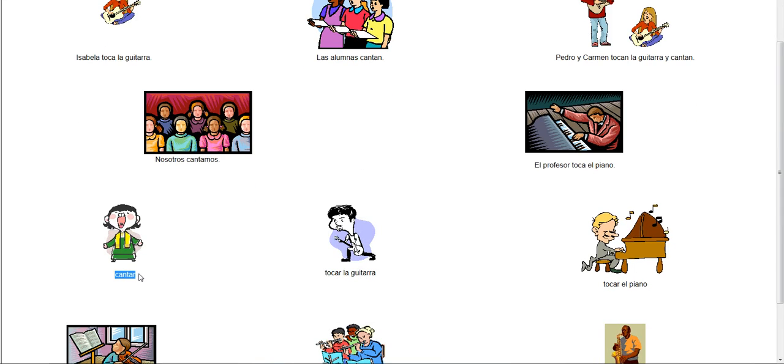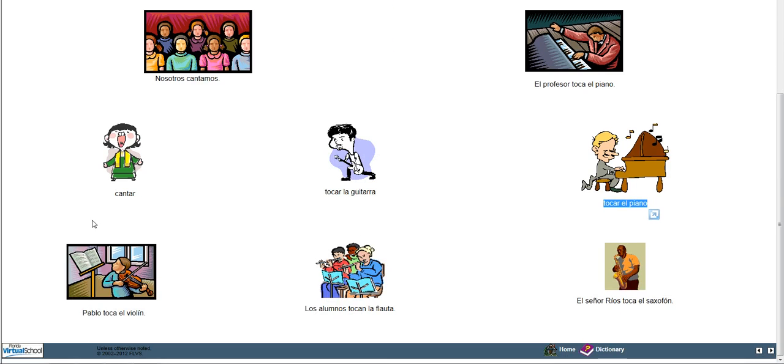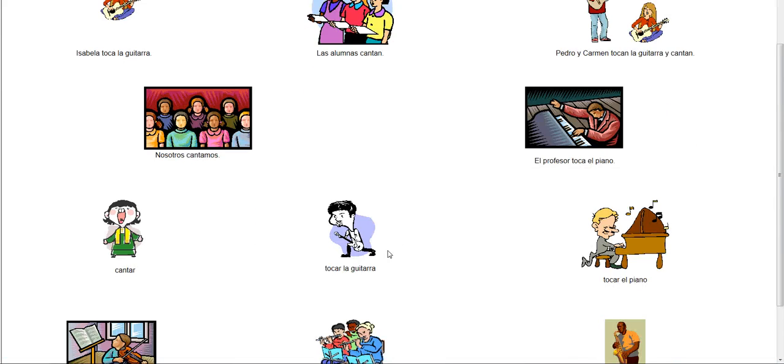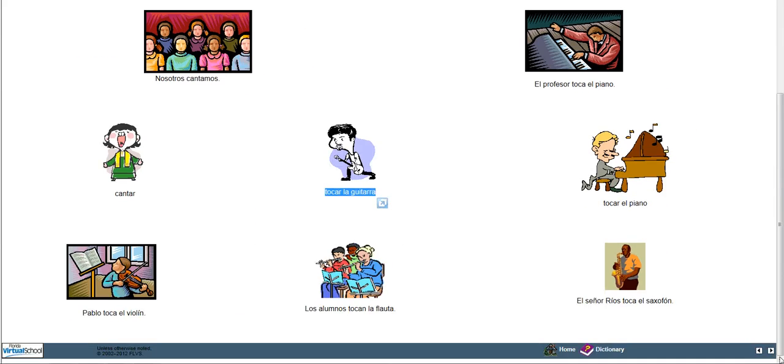So we've got cantar, which is to sing, tocar, which usually means to touch, but when you use it with an instrument, it means to play. So tocar la guitarra, to play the guitar, tocar el piano, to play the piano. Okay, so those are three new ones, and again, you need to remember that you can't say el tocar la guitarra, you'd have to say Pablo toca el violín or la guitarra or el piano, etc. Okay, so again, you need to learn the verbs here and you need to learn how to conjugate them.